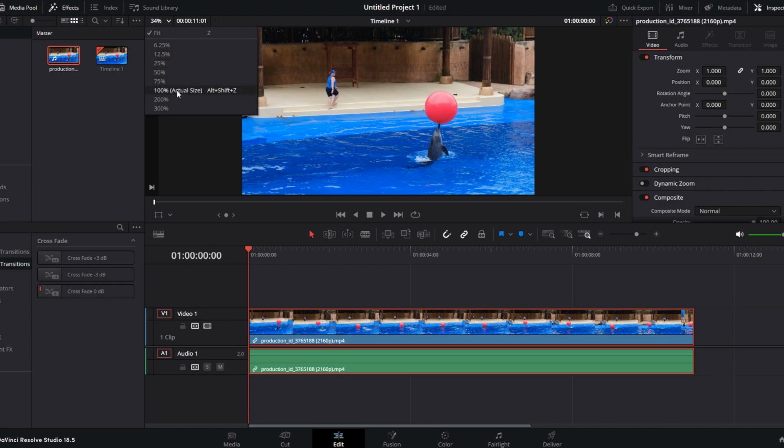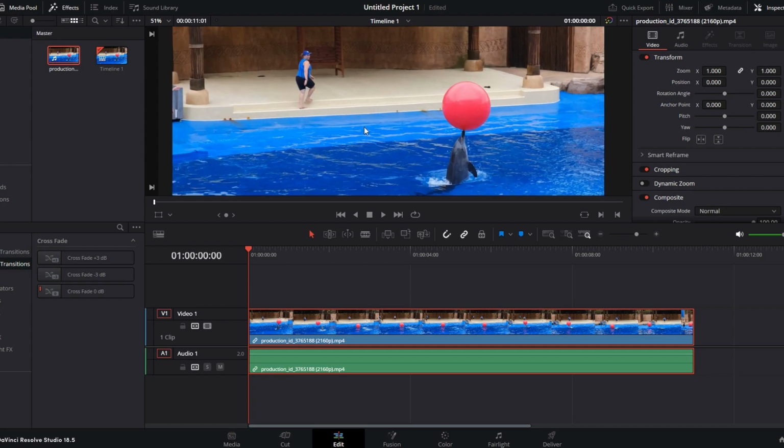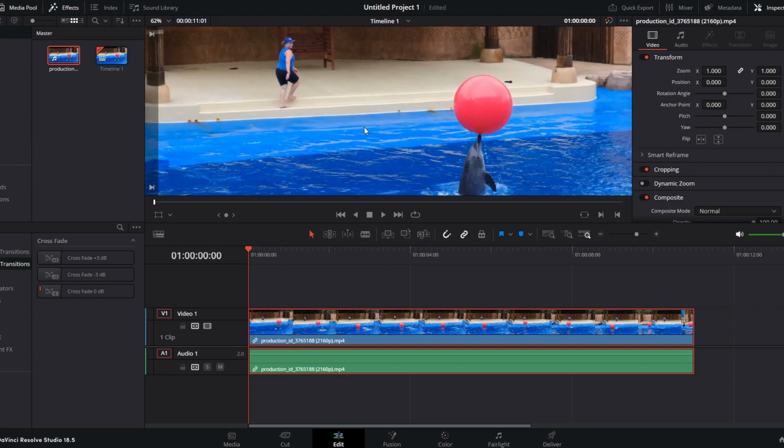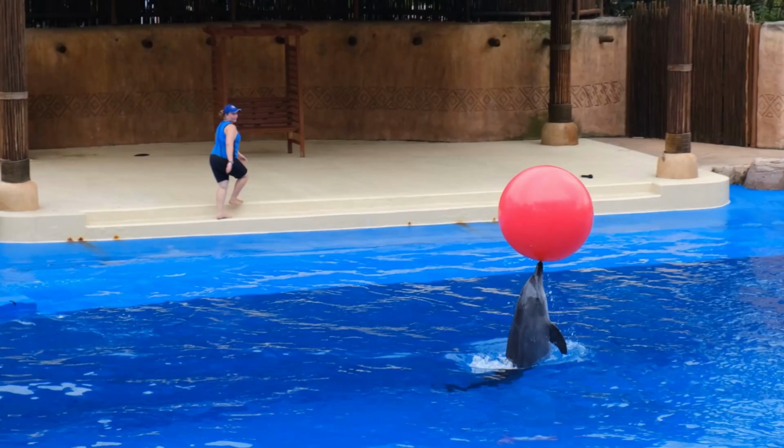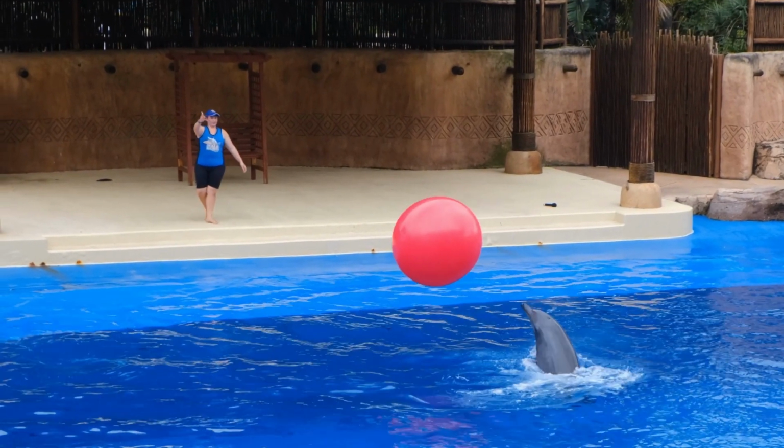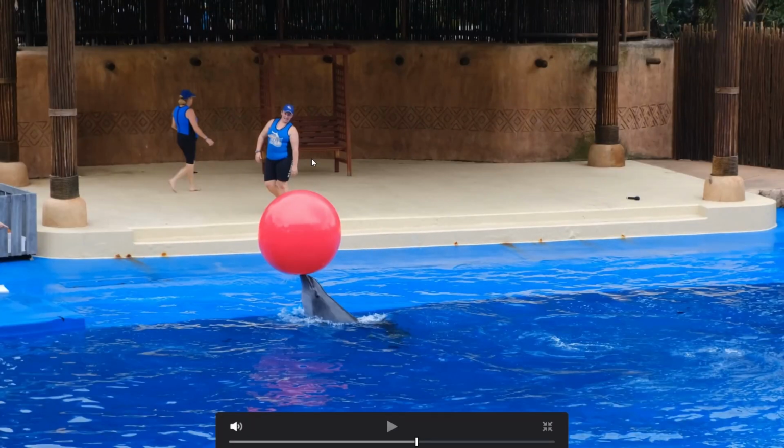To preview your video in full screen, use the keyboard shortcut Ctrl F. Or alternatively, you can click on the full screen icon located in the preview window. Once in full screen mode, you can use the spacebar to play or pause your video. If your video has audio, you can toggle audio playback on or off by clicking on the audio icon in the preview window.